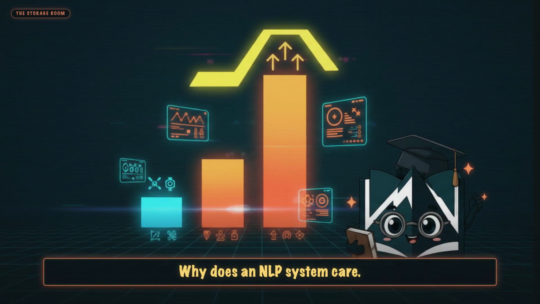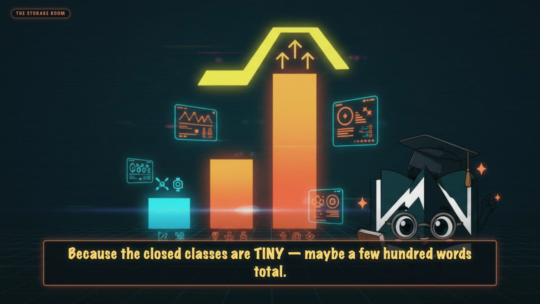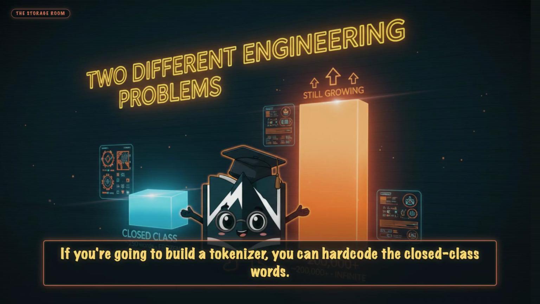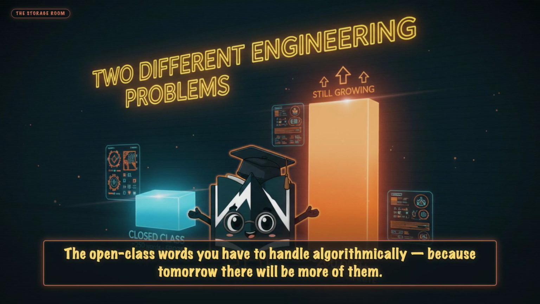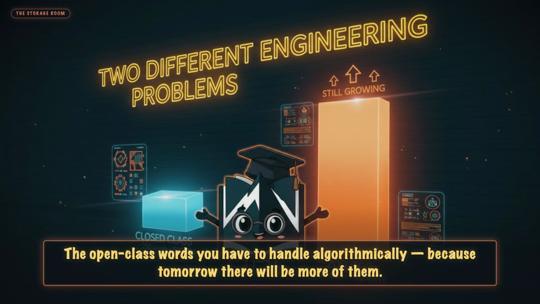Why does an NLP system care? Because the closed classes are tiny, maybe a few hundred words total. The open classes are huge and infinite. If you're going to build a tokenizer, you can hard-code the closed class words. The open class words you have to handle algorithmically, because tomorrow there will be more of them.